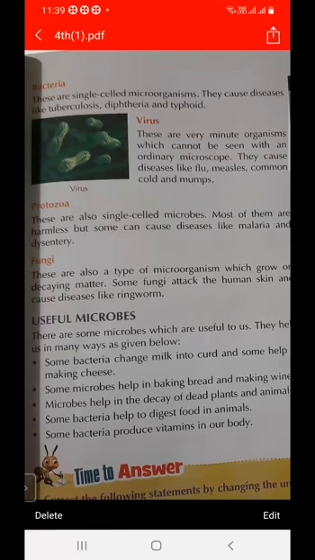Flu, measles, common cold, mumps. These diseases are due to the virus.